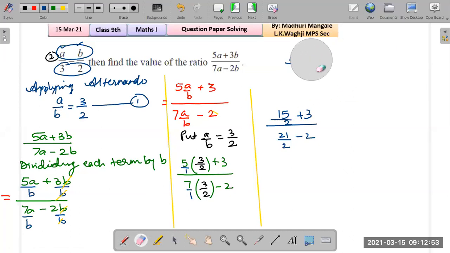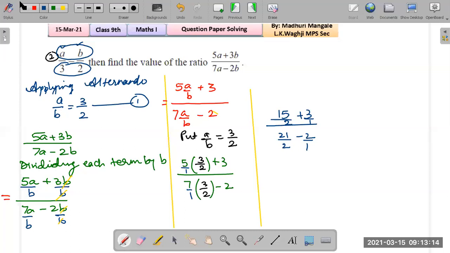What should be the next step? Now we add this fraction with 3 and we subtract these two fractions, right? So what can be done? This 3 is actually 3 upon 1, this 2 is actually 2 upon 1, correct? Simply cross multiply and solve it.